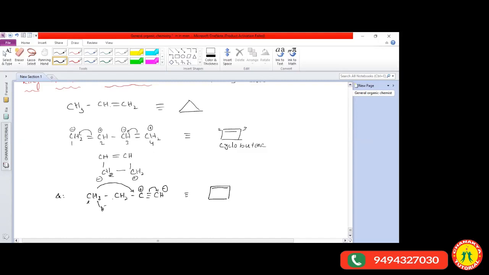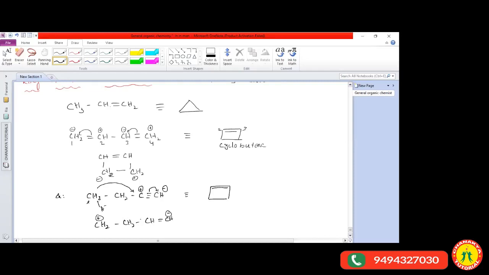If the hydride shifts from the fourth carbon to the second carbon, then the last carbon atom, CH2, becomes a plus, and this one is converted into CH double bond CH minus. Hydrogen shifts happen, so that is what we call rearrangement reactions.